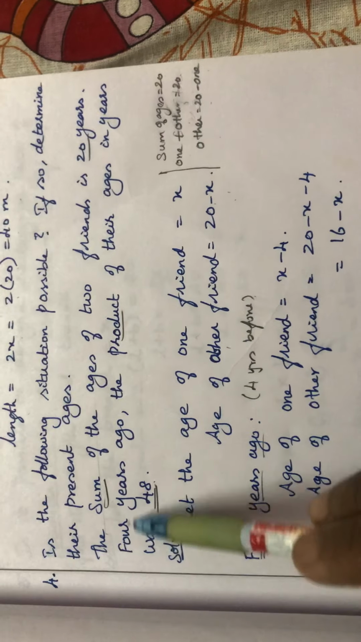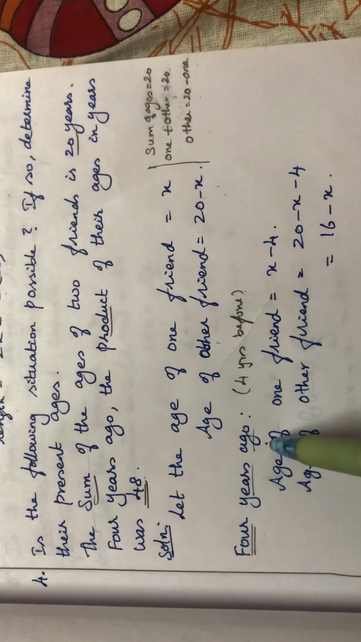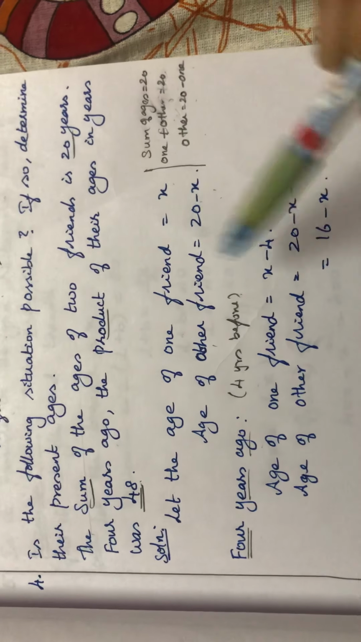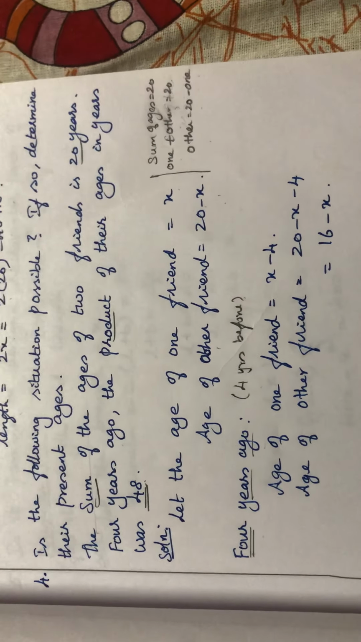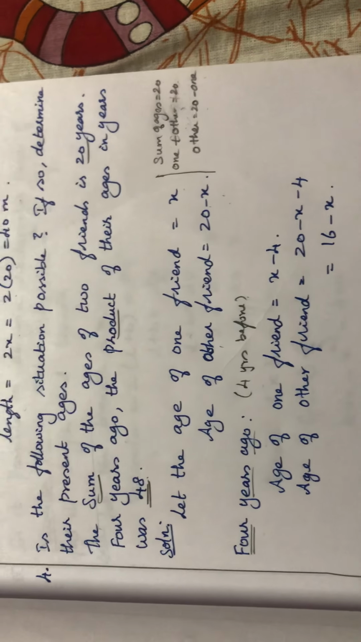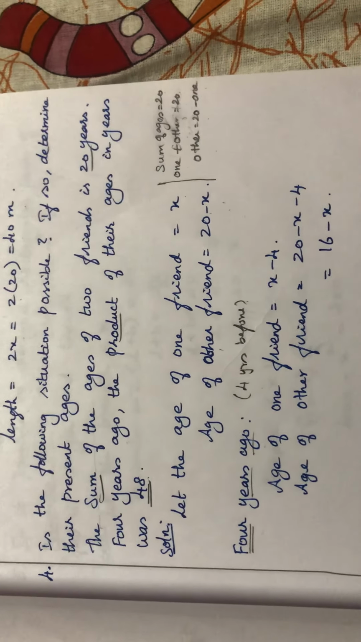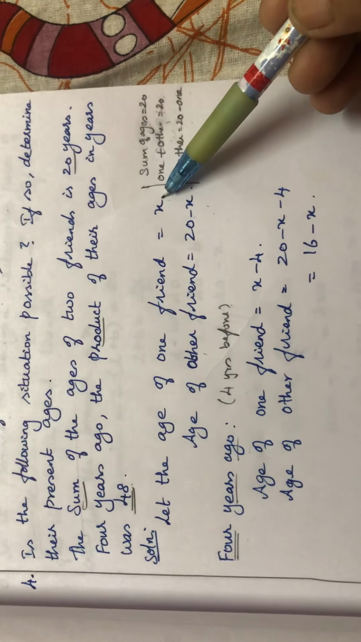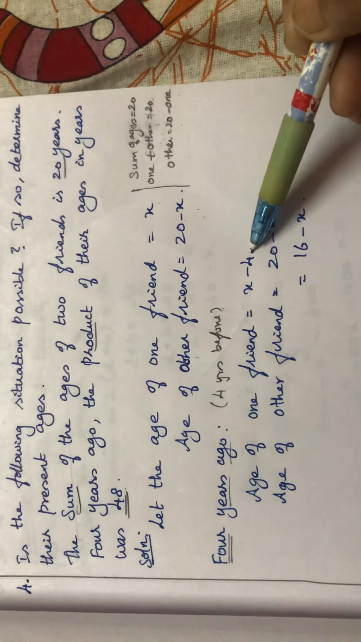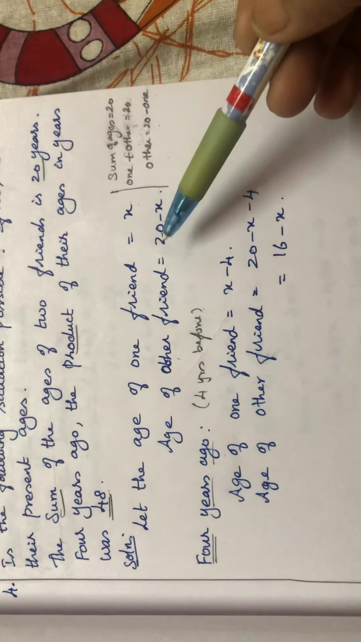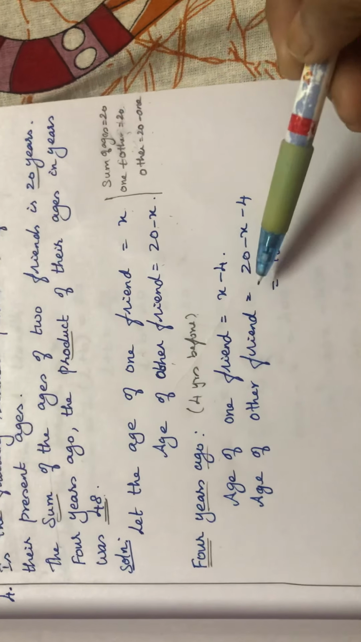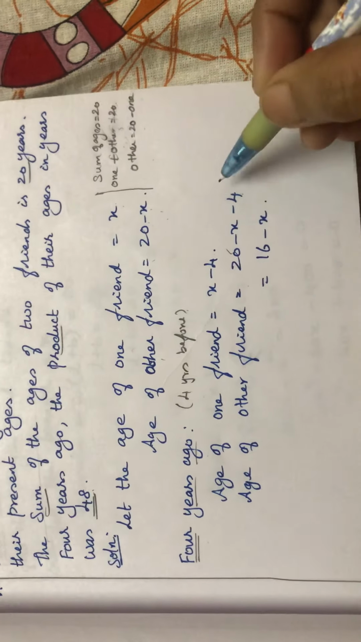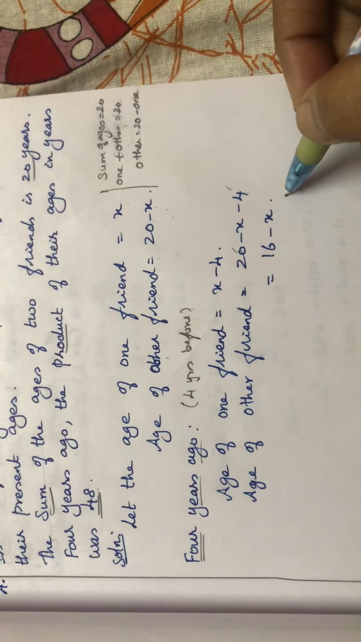Then what is given? 4 years ago. 4 years ago means what is that? 4 years before. So if one friend's age is x, what will be the age before 4 years? For example, if your age is 16, 4 years before, you will subtract. The same concept only. Here x is the age, so 4 years before means we have to subtract: x minus 4. The same way for the other friend also: 20 minus x minus 4. This 20 minus 4 will give you 16 minus x.